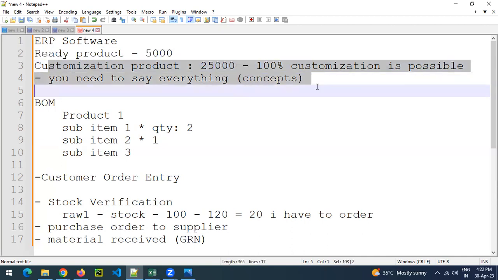Before going with the customizations, first hire an expert consultant. That is the biggest requirement nowadays. Why do you need a consultant? Because you don't know anything about technology. You visit the vendor, the vendor says this is very good, this is very good, but you don't know whom you can confirm it with.